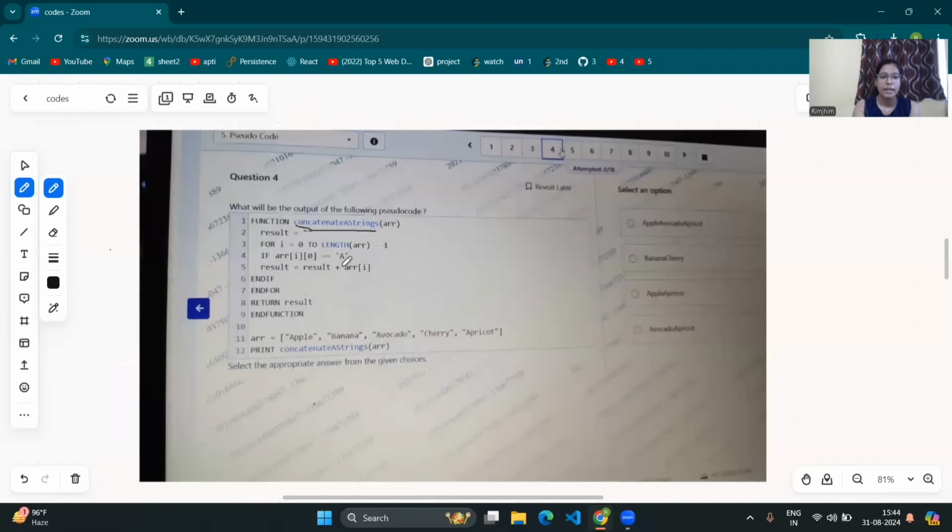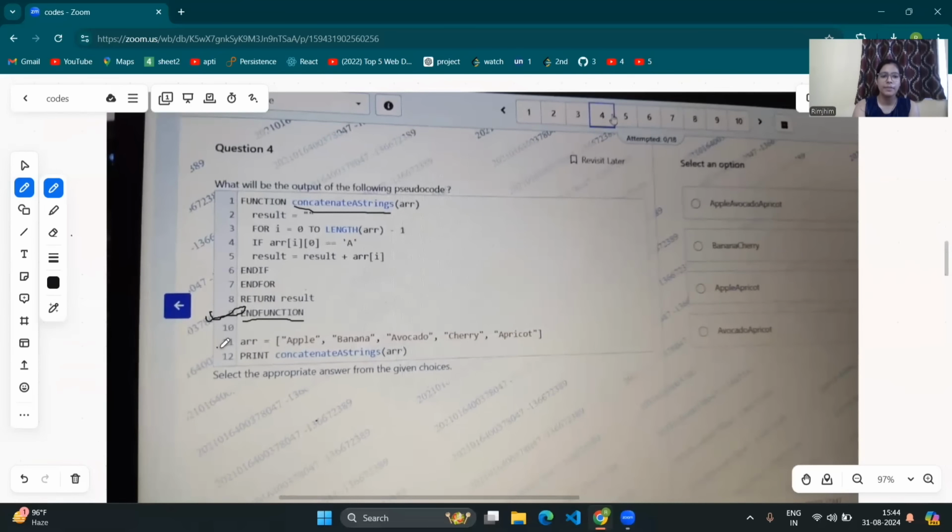Now, let's see again where this function ends. So this function ends here in line number 9, where we can see end function. So let's move to line number 11, the next line. Here we have been given an array which stores what? These are all strings. So we have been given an array and it stores different string values.